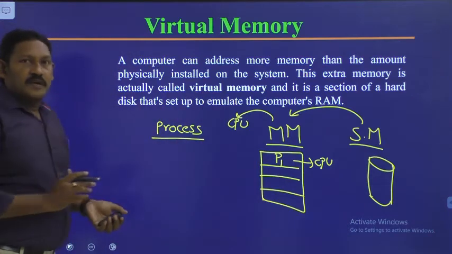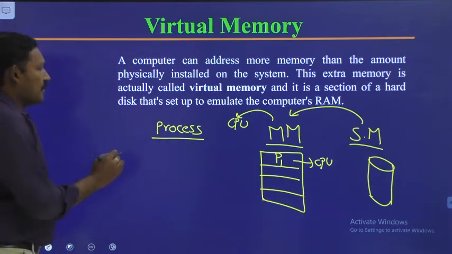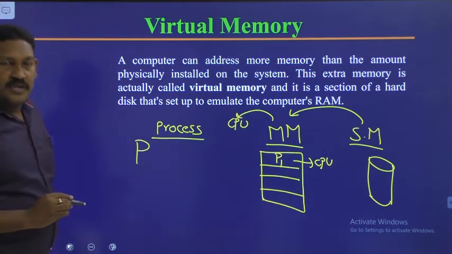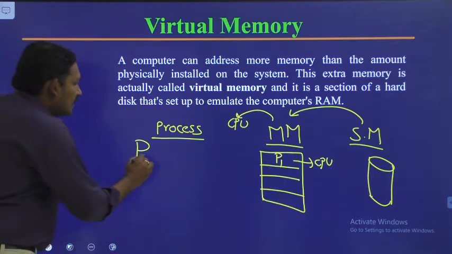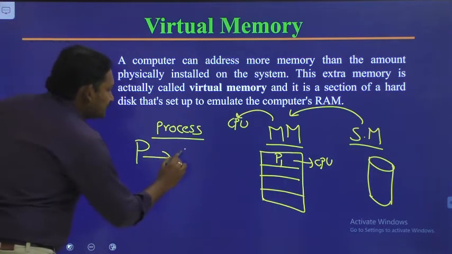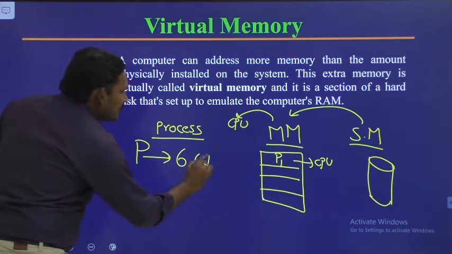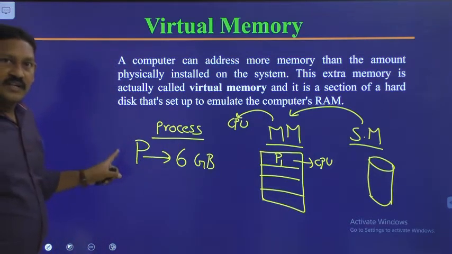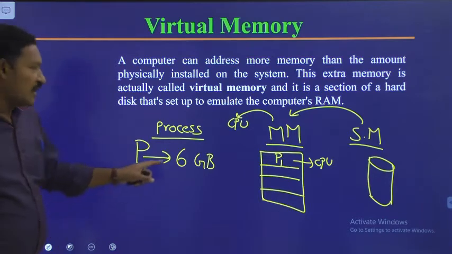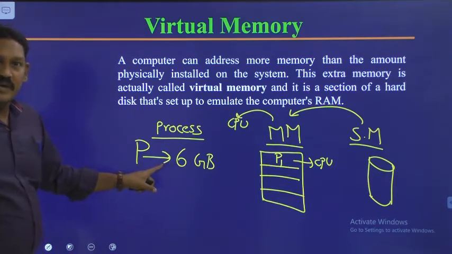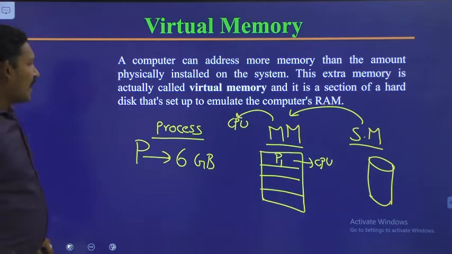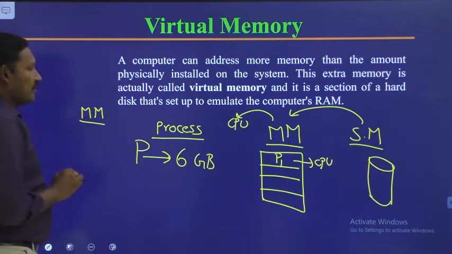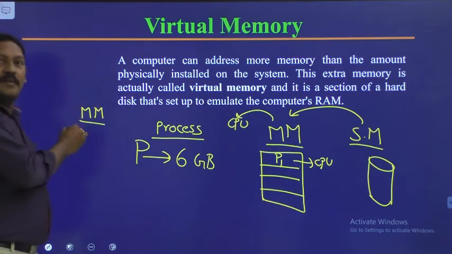Now coming to virtual memory, the problem here is, for example, suppose a process P is to be executed. Let us suppose its size is 6 GB. Normally that process will be kept in the main memory.